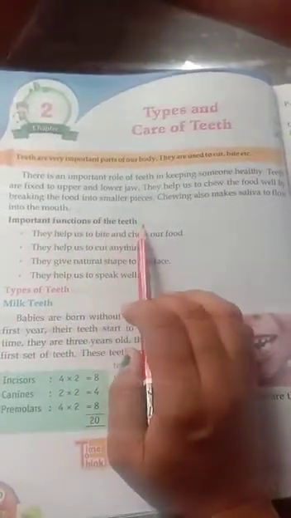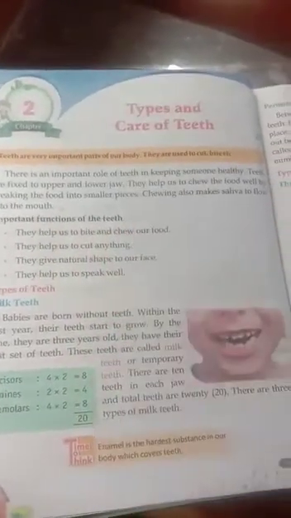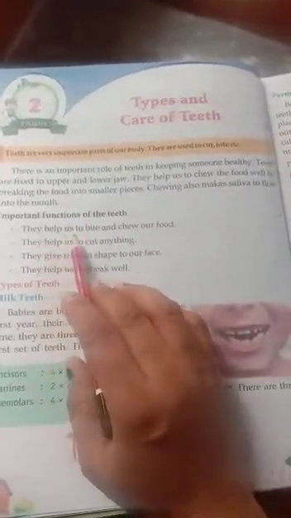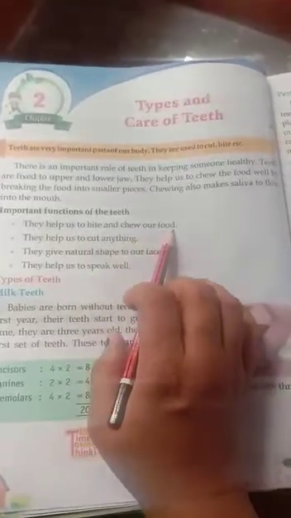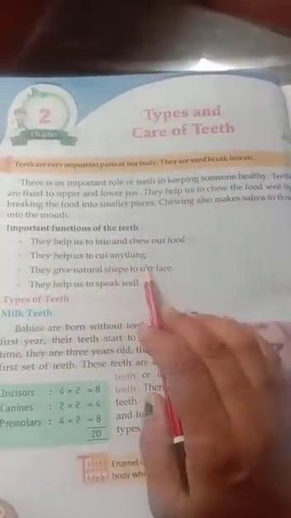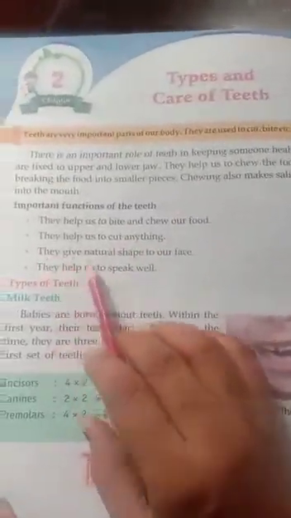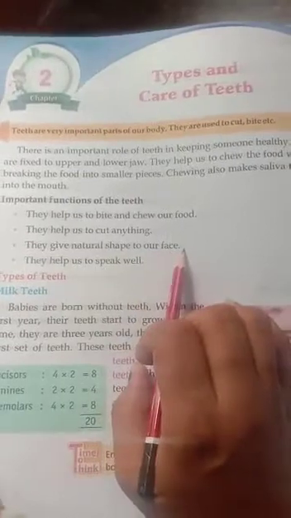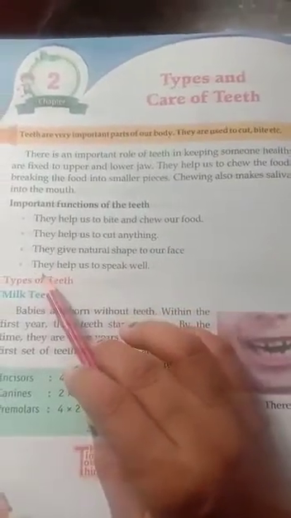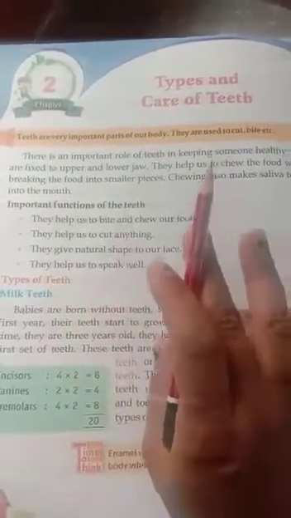Important functions of the teeth. Now, how many important functions do teeth have? They help us to bite and chew our food. Second, they help us to cut anything. We can cut anything with our mouth. They give a natural shape to our face. And they help us to speak also.